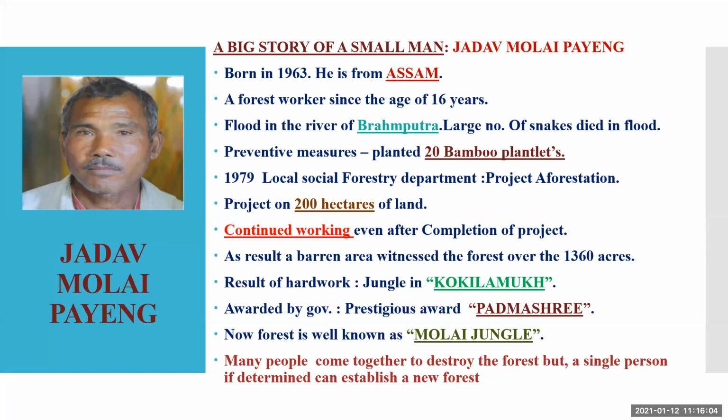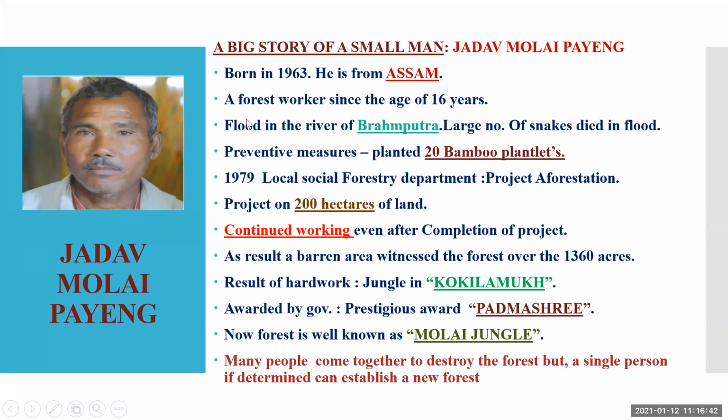Today, the jungle in Kokilamukh of Jorhat district of Assam is the result of his hard work. For 30 years he worked, and he has been awarded the prestigious Padma Shri Award by the Government of India for his unparalleled work. Now it is well known as Molai Jungle. Many people came together to destroy the forest, but a single person, if determined, can establish a new forest. So this is a man who single-handedly formed a jungle on very barren land.